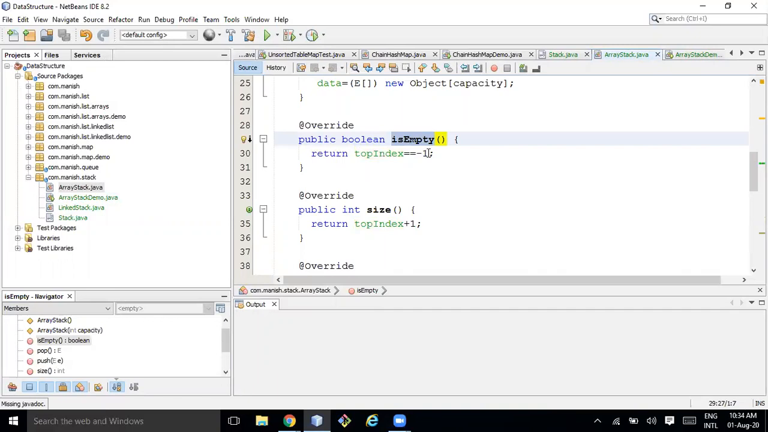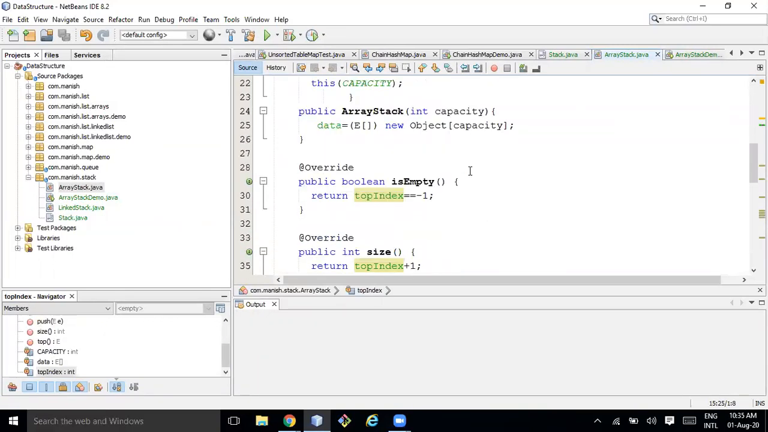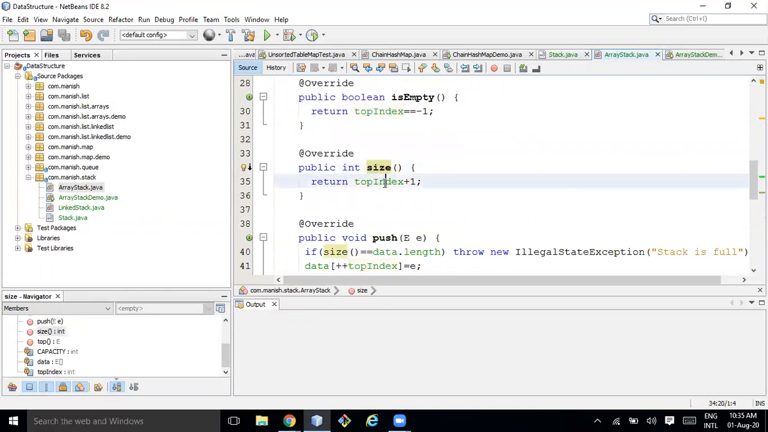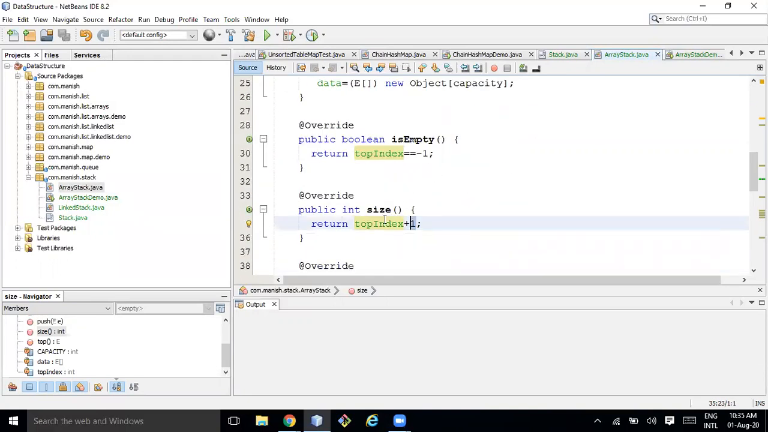So it will be returning true. That's why I'm starting the top index with -1. Okay, what about the size? So top index plus 1 is the size. If there is no element, then it will have size 0, because I am starting the top index with -1, so it's top index plus 1.